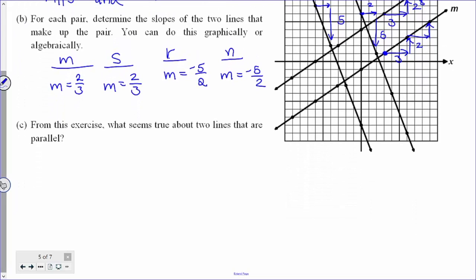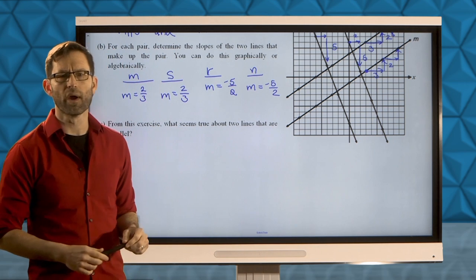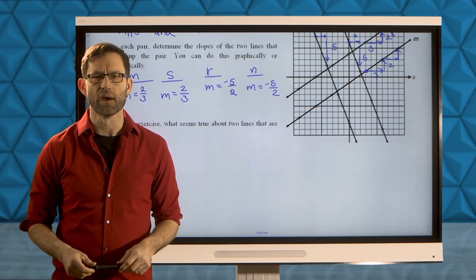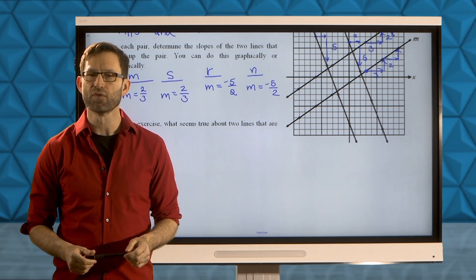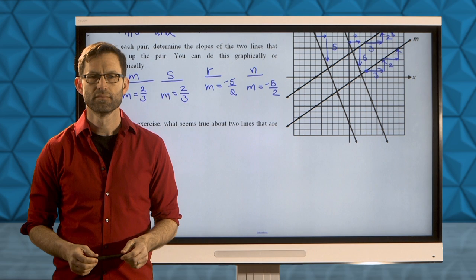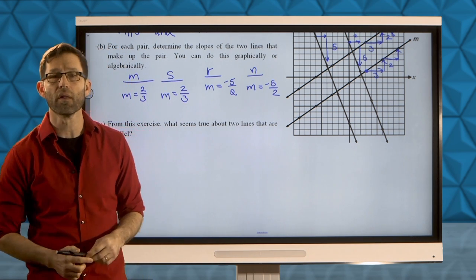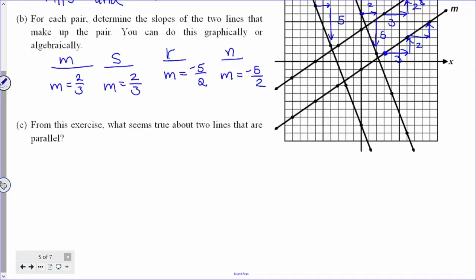All right, now of course the most important connection of the lesson is in letter C. Let me read that for you. In letter C, it says, from this exercise, what seems true about 2 lines that are parallel? Well, see if you can write down an answer. Just from this exercise, what do you think is true about 2 parallel lines? Well, it appears that 2 parallel lines have the same slope. So let's write that down.